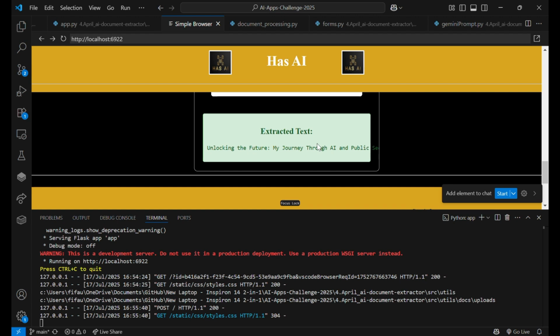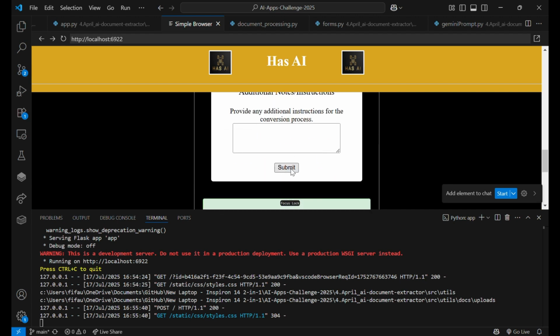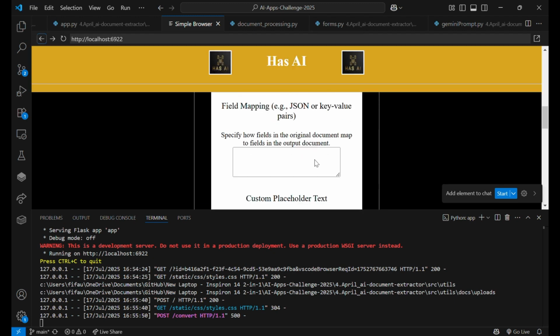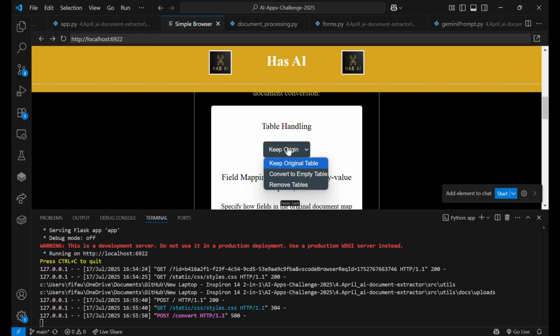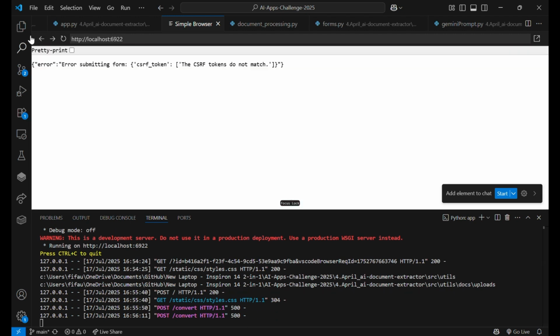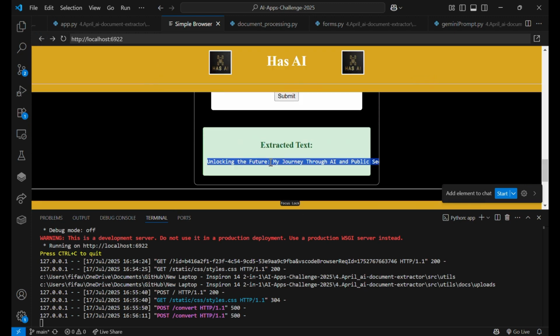Now we've got the extracted text here. We do the different options. We haven't put anything in there yet. That table got reset. That's then the completed version of the April project, the AI document extractor and converter.